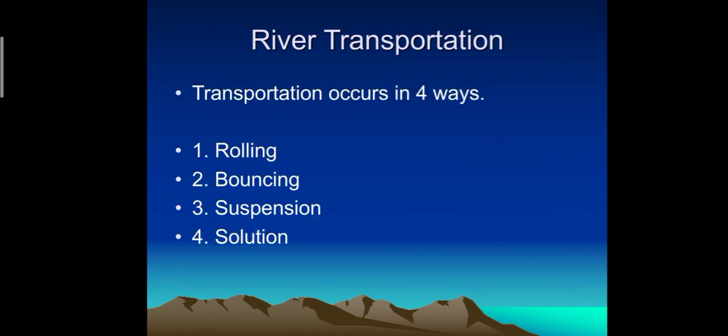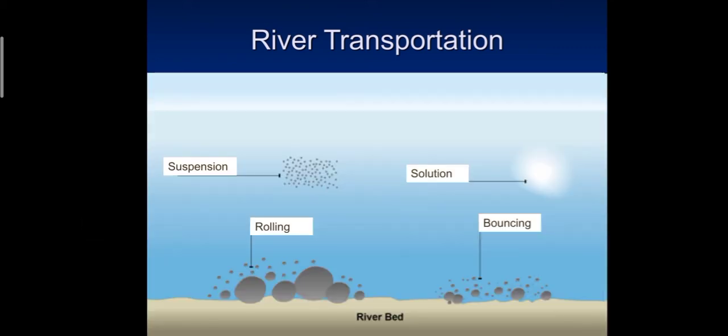River transportation occurs in four ways: rolling, bouncing, suspension, and solution. Here you can see the picture, how the stones roll, how small stones and rocks bounce, and how they dissolve into the water to make a solution.